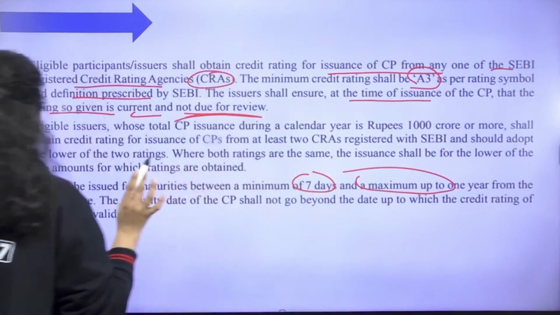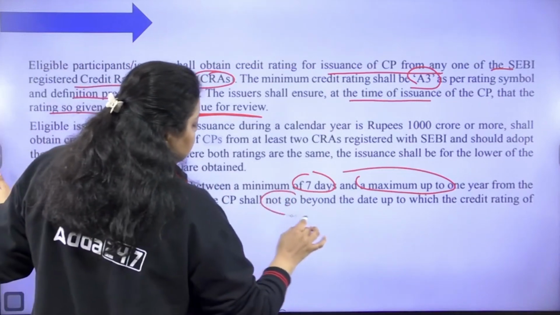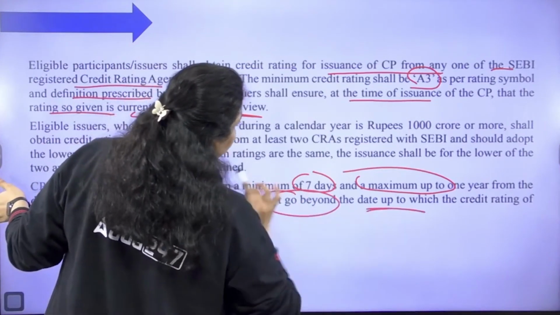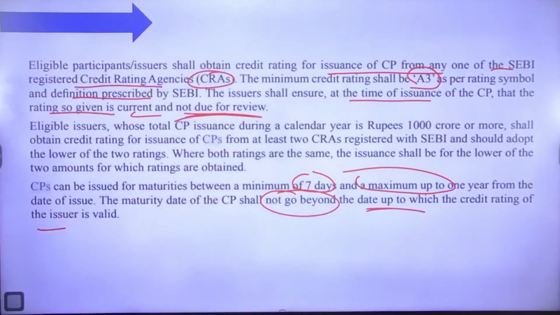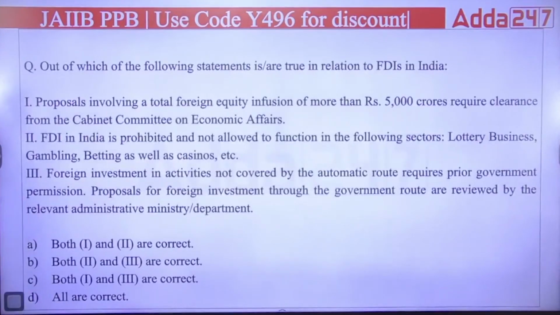The maturity date of commercial paper shall not go beyond the date up to which the credit rating of the issuer is valid. So these are the conditions if any company is going to issue commercial paper.